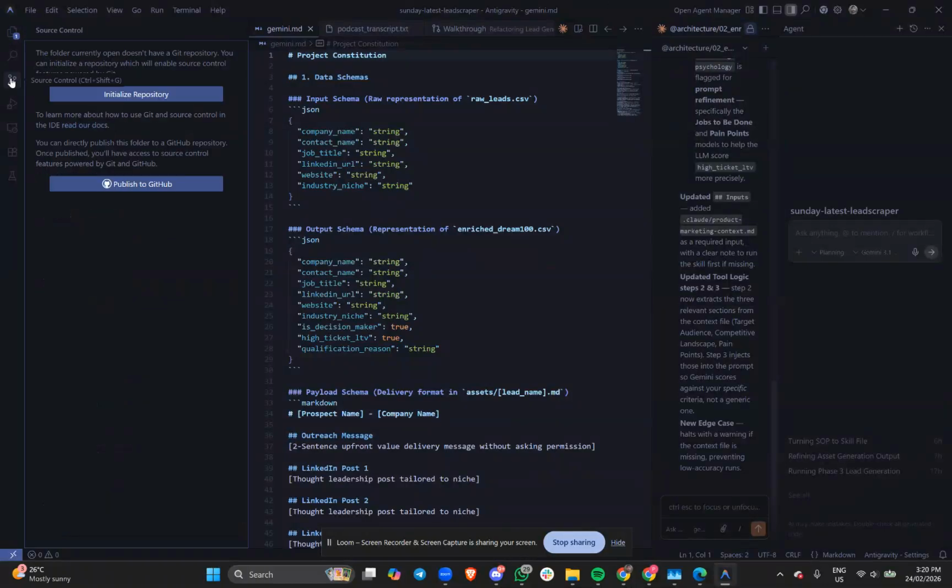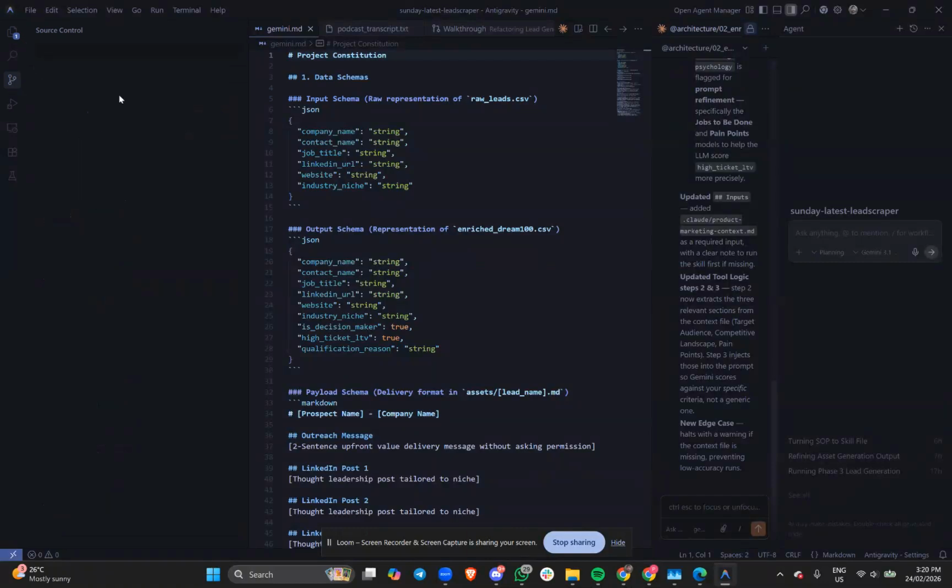So essentially do this, initialize repository. This is the first time I'm doing it. I haven't done this in a while. I'm going to try to do it. So commit, let's see what happens.